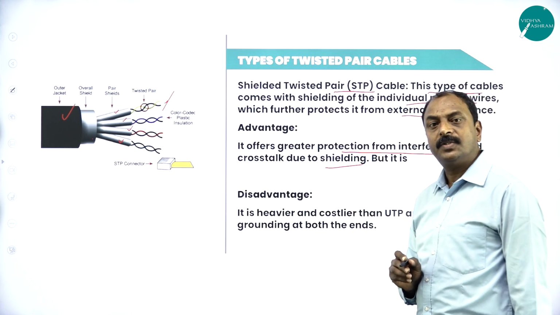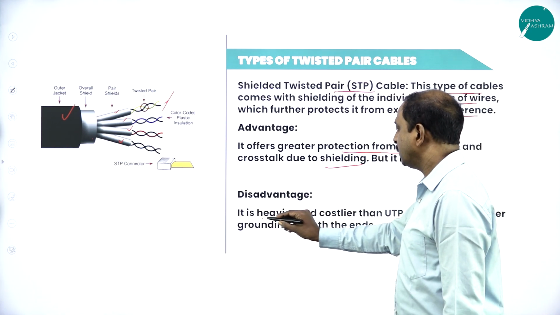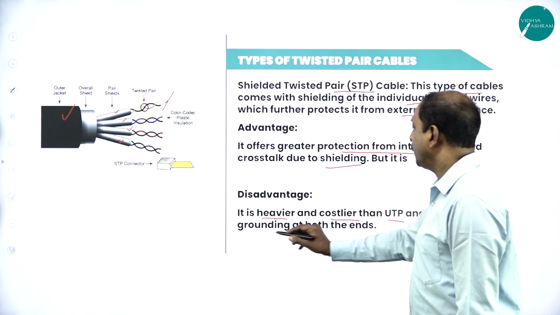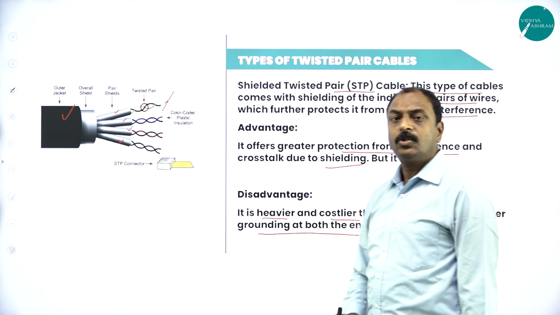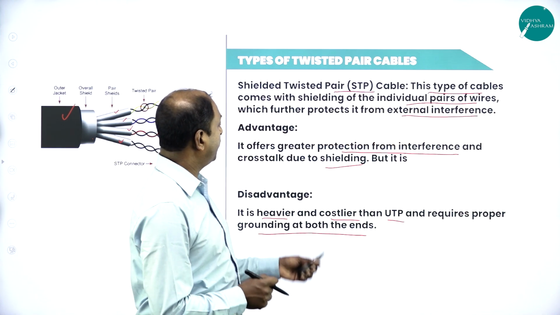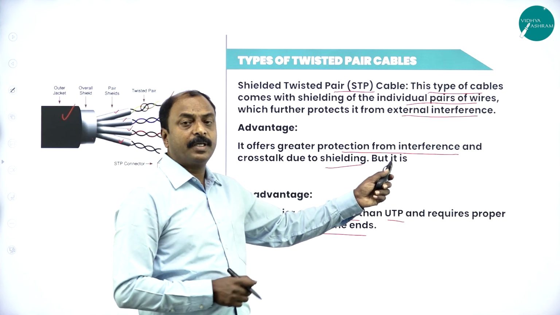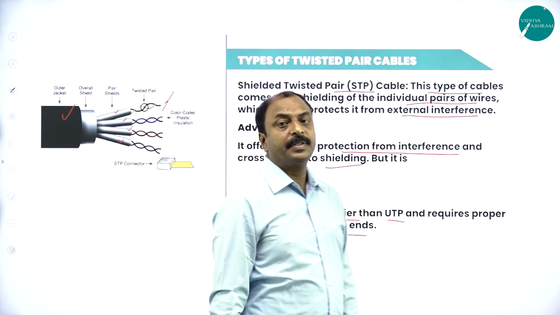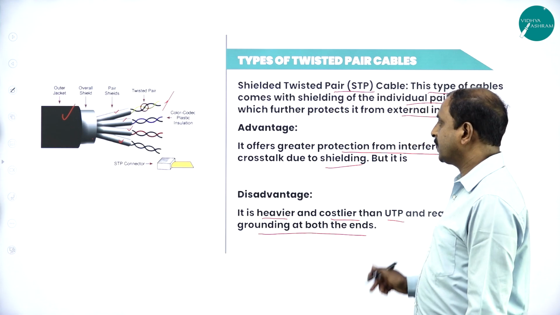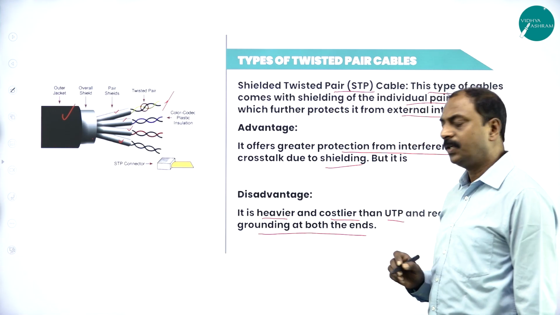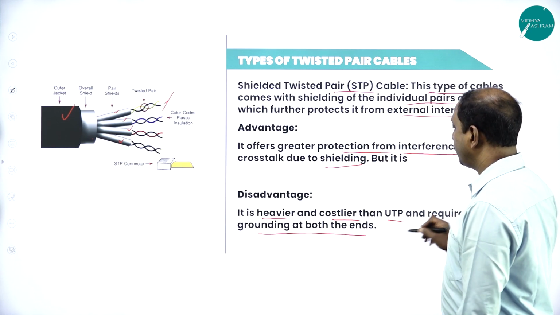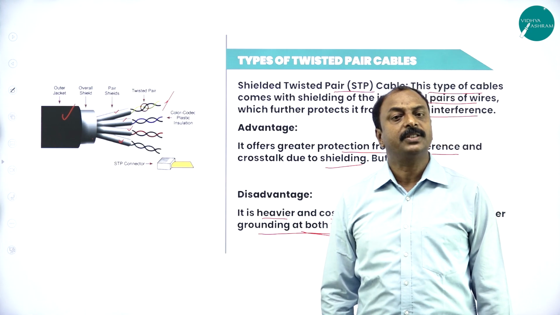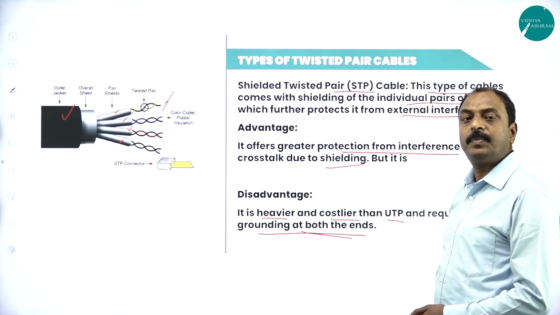And what is the disadvantage of this? Here it is heavier and costlier than UTP cable, and it requires proper grounding at both ends. So the advantage is that it provides better protection and we can avoid crosstalk. But the disadvantage is that it is very heavy and also costlier compared to UTP, that is unshielded twisted pair cable, and it requires proper earthing or grounding for effective communication or to avoid any sorts of damage. So this is STP cable.